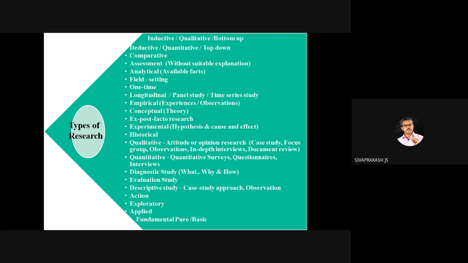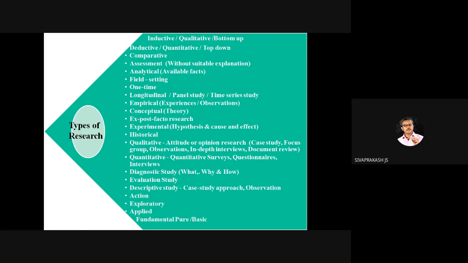So here we are talking about historical research. What is historical research? Already we have history, which means we already have data. So we need not go for the collection of data.